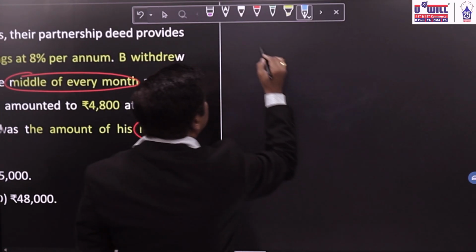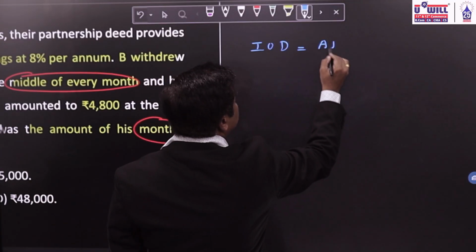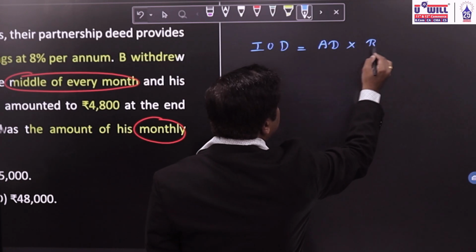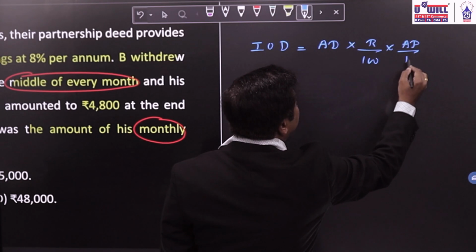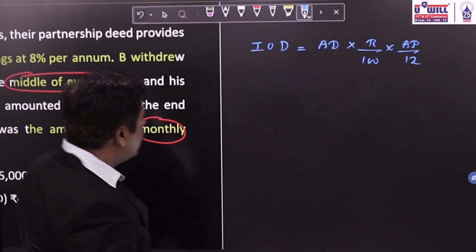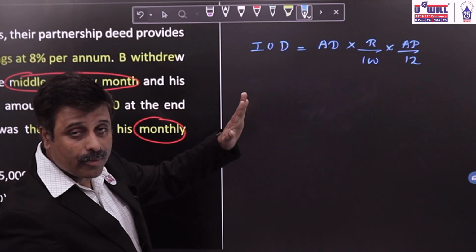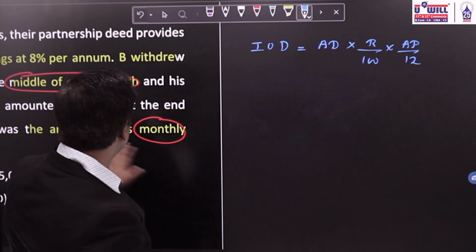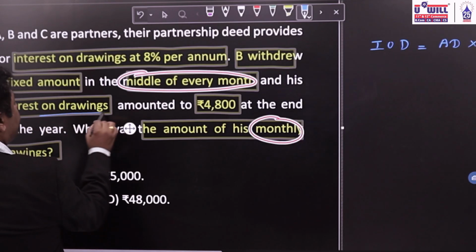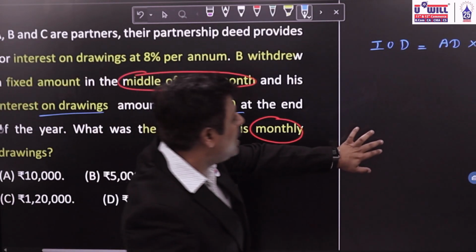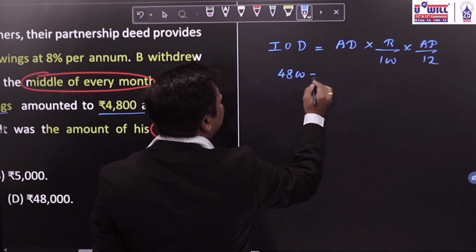The formula is: interest on drawings is equal to annual drawings into rate of interest upon 100 into average period divided by 12. What is the interest on drawings amount already given to you over here? 4,800. Left side of the equation, interest on drawings is already given as 4,800.